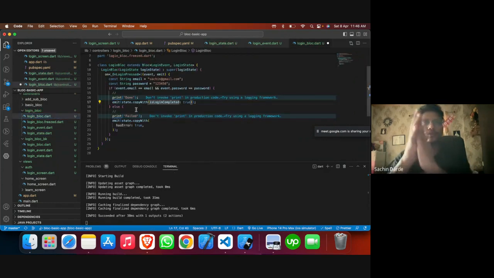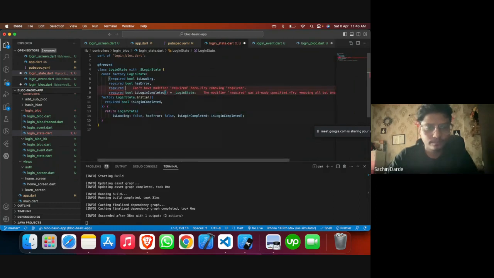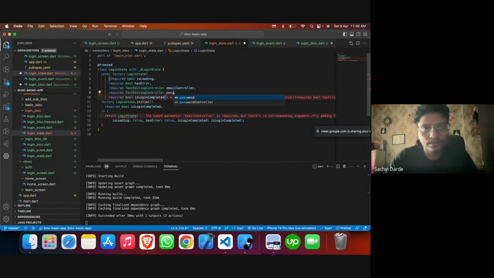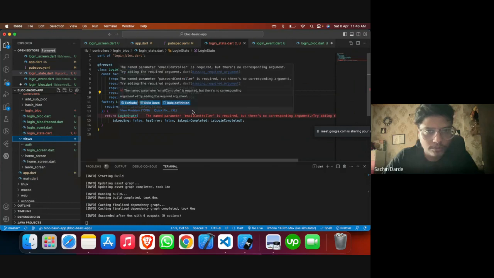Okay, cool. So the similar thing which we did there, we achieved here as well. So let me have those controllers as well. Email controller and then password controller. Okay, so I'll just delete this old block. We don't need that.